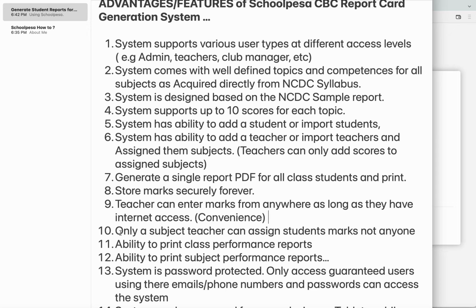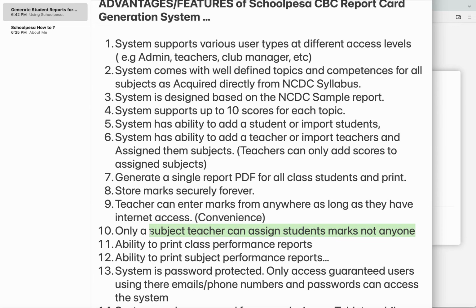Number 10 is that only a subject teacher can assign student marks. Yes, only the subject teacher that the administrator assigns. For example, if I say that Mr. Chambade Dennis teaches chemistry in S2A, that means Mr. Chambade Dennis will only be able to assign marks for S2A chemistry students, and will not be able to assign marks for any other students.